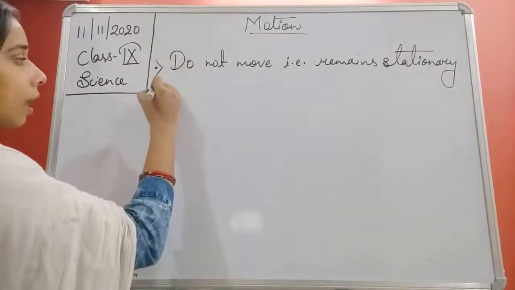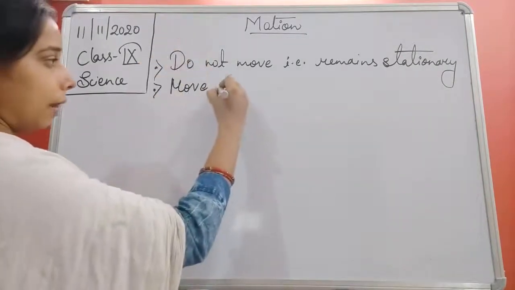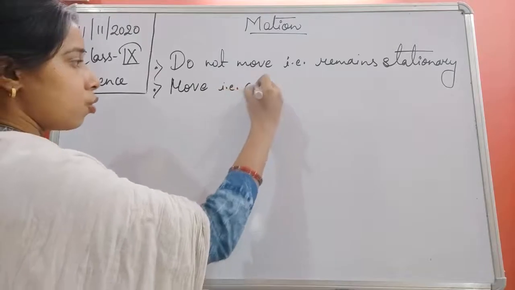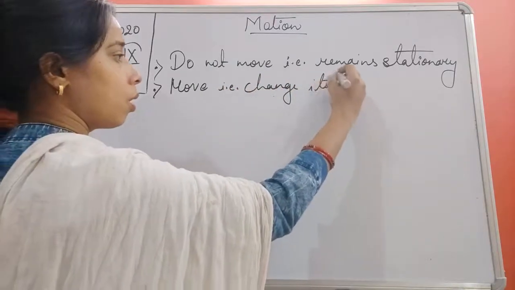And the other one which used to move, that is, change its position.